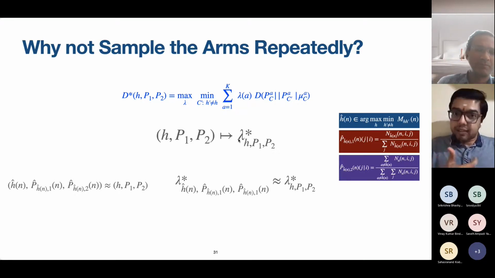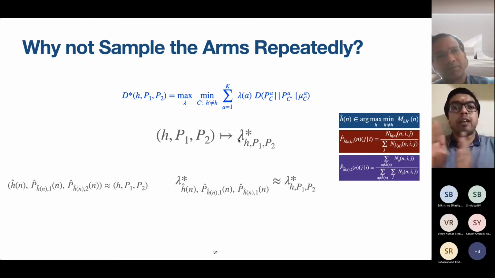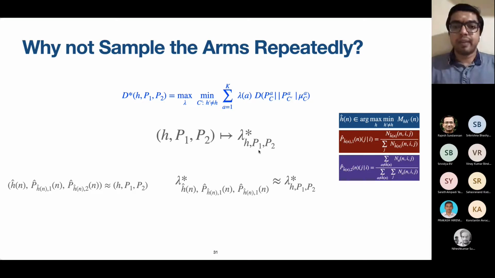Because if we do that, thanks to the continuity of the lambda stars, eventually we are going to reach the lambda star for the underlying configuration. It is not just about the convergence of ML estimates to the true values. It is also about reaching the lambda star for the underlying problem instance. That is the most important point in the lower bound. In order to touch the lower bound, eventually we must sample according to the lambda star for the underlying P1, P2. If that can be guaranteed by some means, then we are in business. Okay, thank you. Yeah.